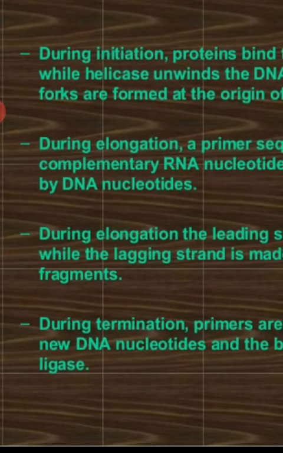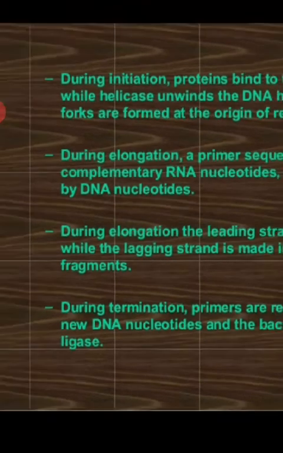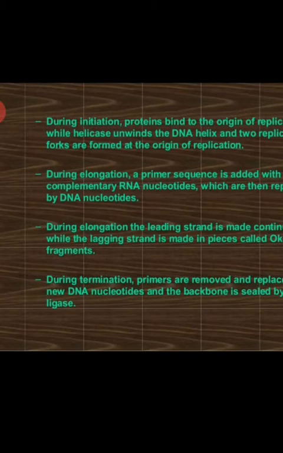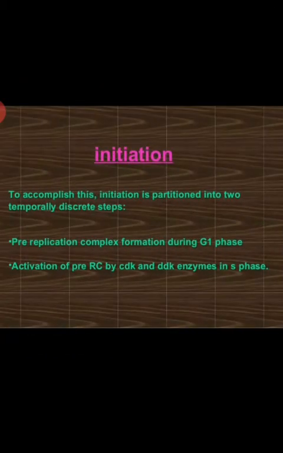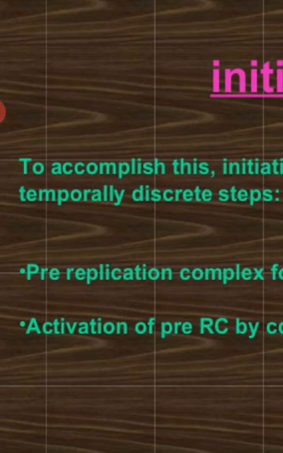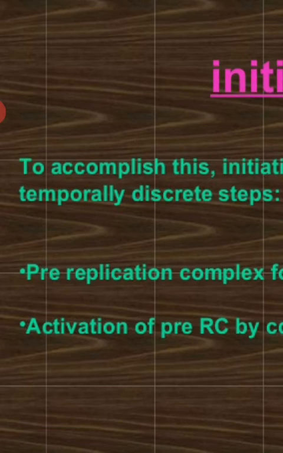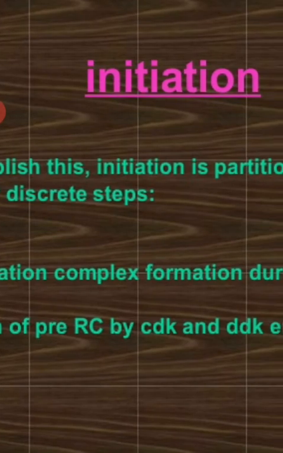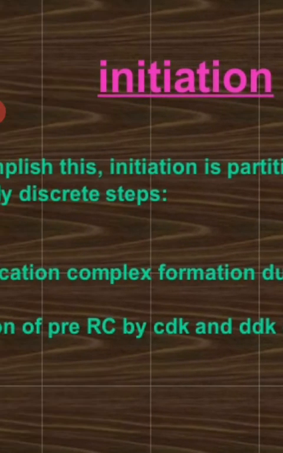So for elongation purpose, leading strand continuously gets synthesized. Only once it is required, the priming function, whereas for on the lagging strand, for every Okazaki fragment, it needs 1 primer. So to accomplish this, initiation is partitioned into temporarily discrete steps. So pre-replicating complex formation during G1 phase.